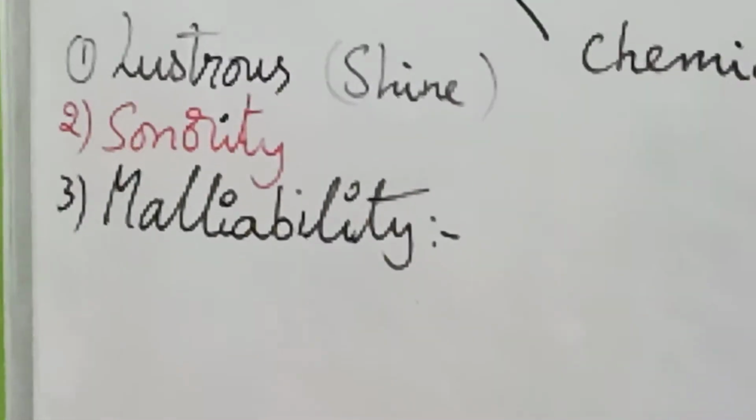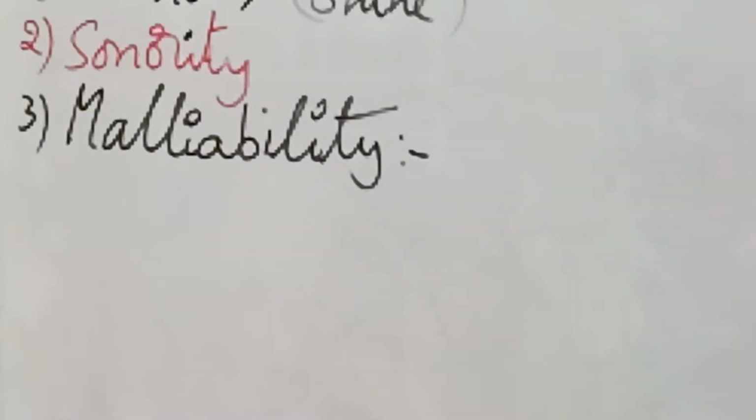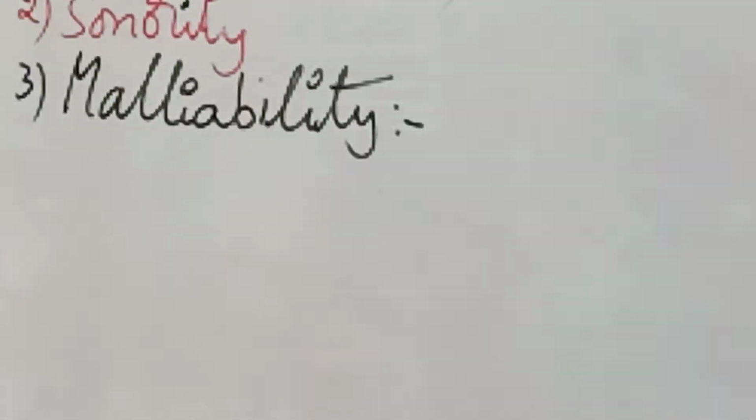Non-metals: if you take a non-metal like carbon and go on hitting it, it will be ground into powder, because it has a brittle nature. That is why it will be broken into pieces.